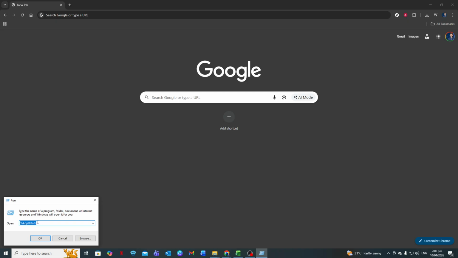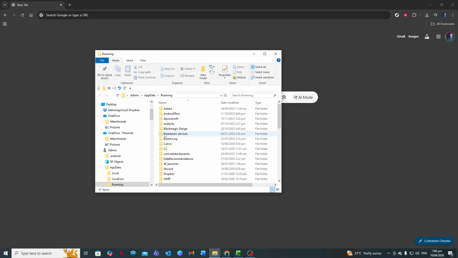%AppData%. So it should look like this: %AppData%. Make sure you include both percent signs and there are no spaces. This is a special shortcut that Windows understands and automatically points to the correct folder for your user profile. Once you've typed %AppData%, press Enter on your keyboard, or click the OK button in the Run box.